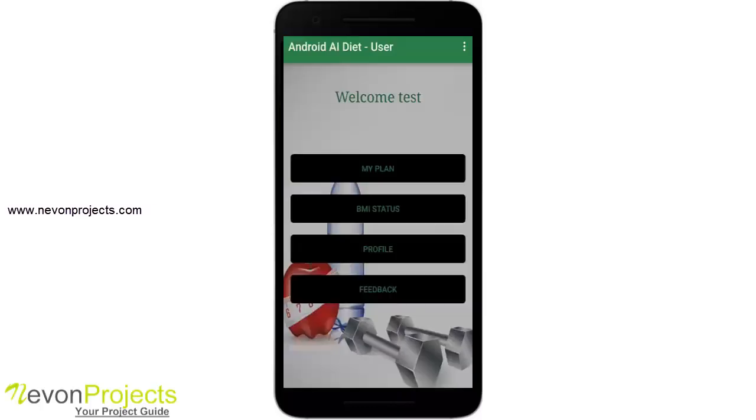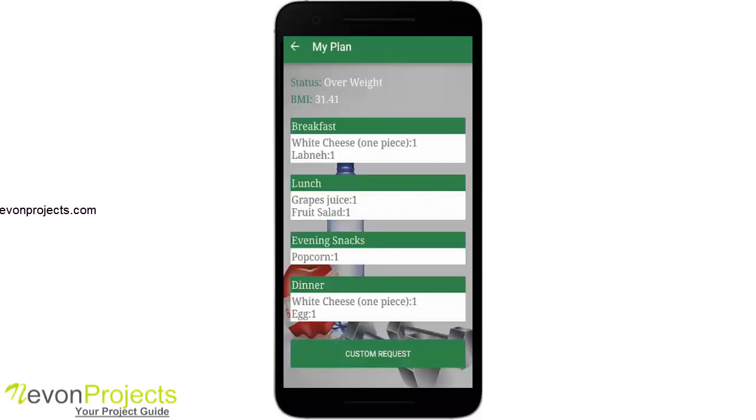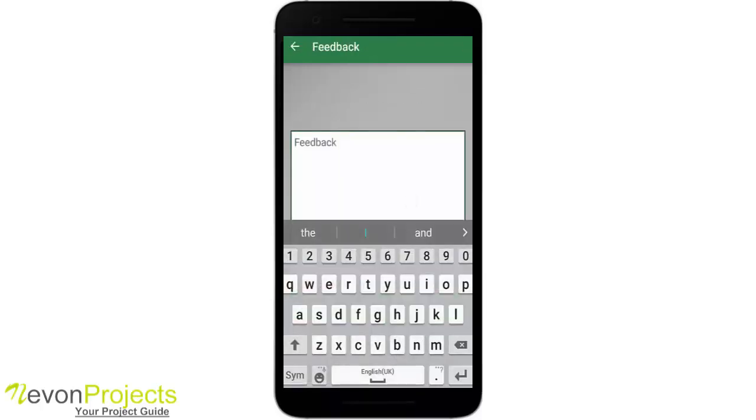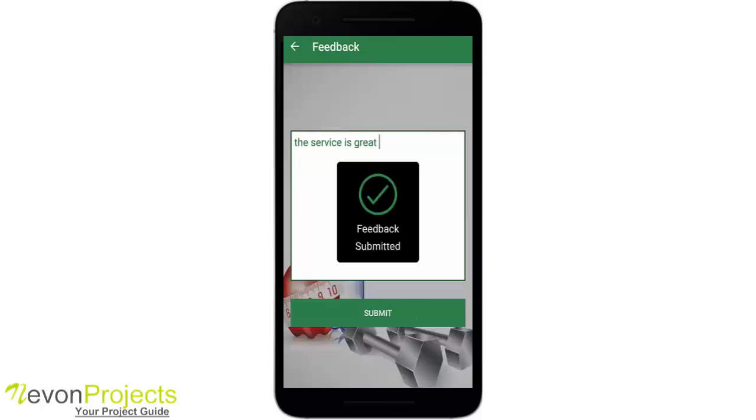So let's go back. Let's go to my plan. Okay, so as you can see in the lunch section, it has been changed. So this is my diet plan which I needed some changes, and the physical dietitian helped me here. In the same way, I can make a feedback like the service is great, and I submit.